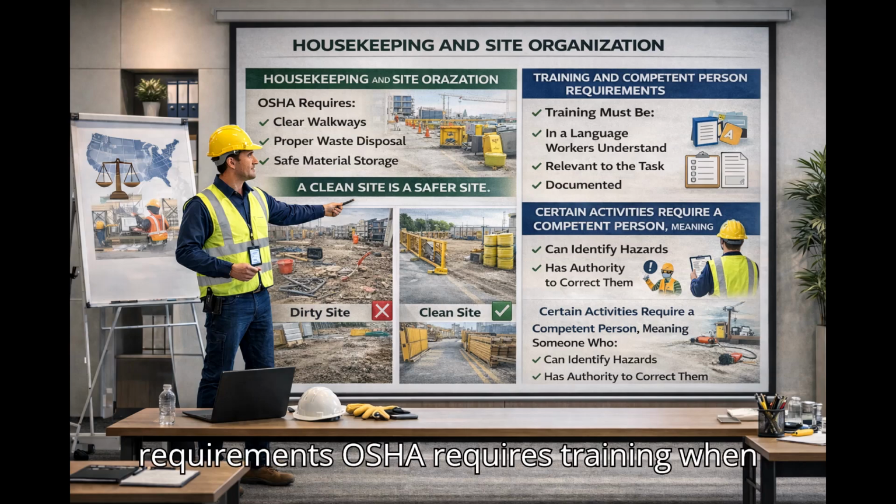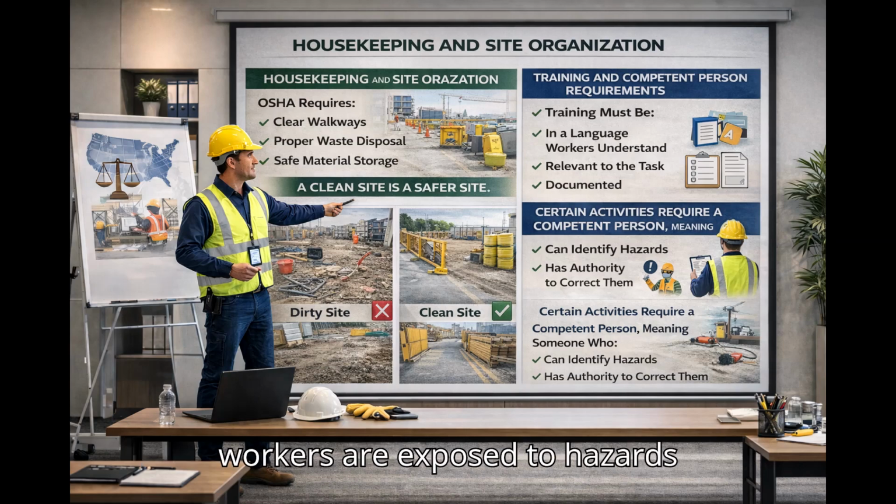Training and competent person requirements. OSHA requires training when workers are exposed to hazards. Training must be in a language workers understand, relevant to the task, and documented. Certain activities require a competent person, meaning someone who can identify hazards and has authority to correct them.